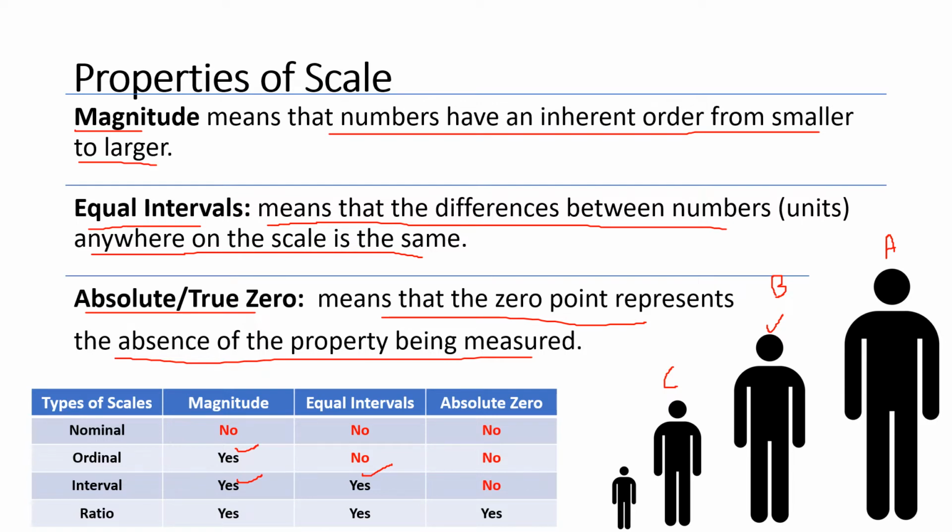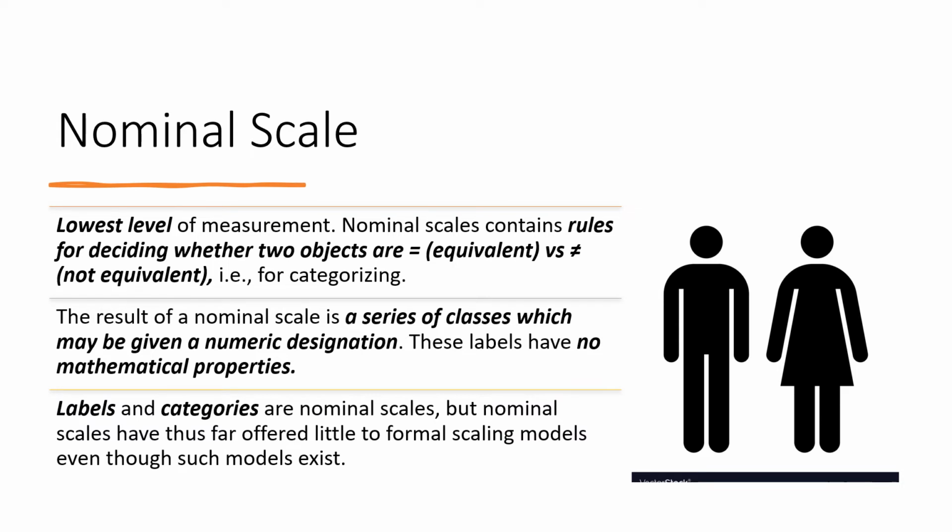Now we start with the nominal scale. The nominal scale is the lowest category of measurement. It follows the simple rule: equal to or not equal to. The major purpose of using this scale is to categorize our information. Now suppose we want to categorize on the basis of gender, so obviously this one is showing the male and this one is showing the female.